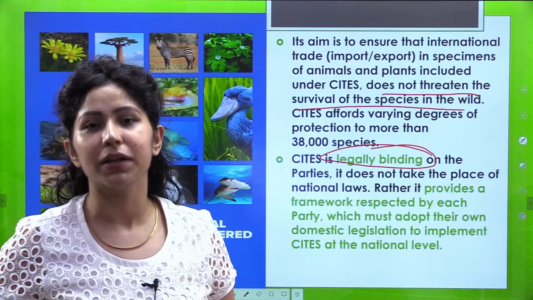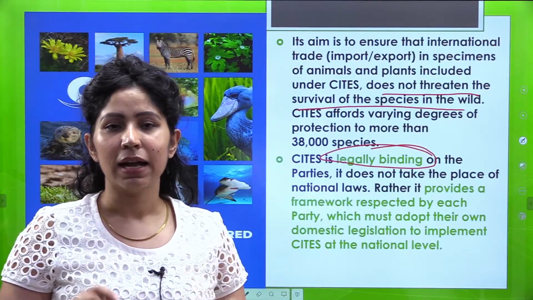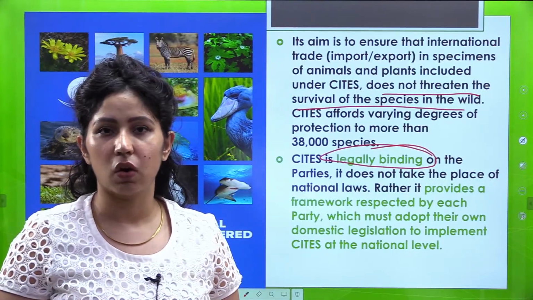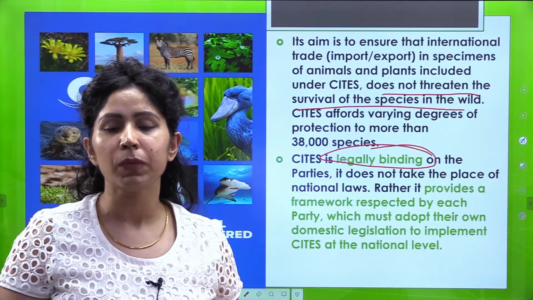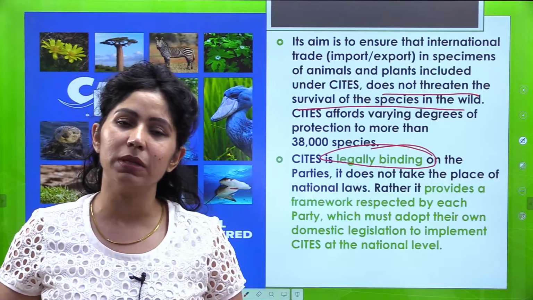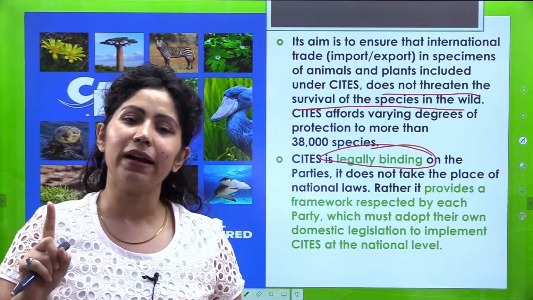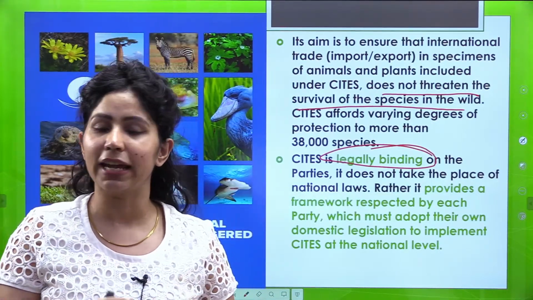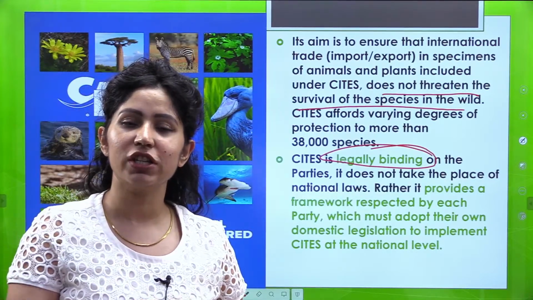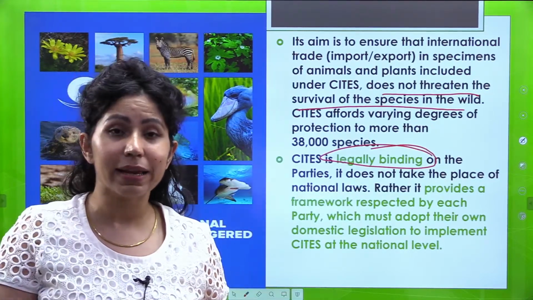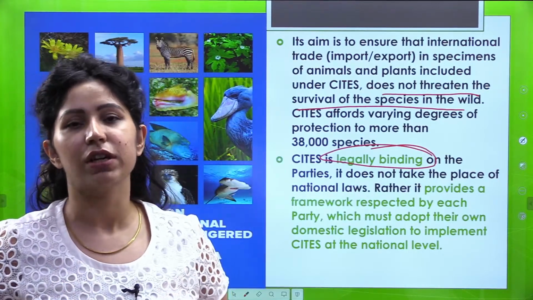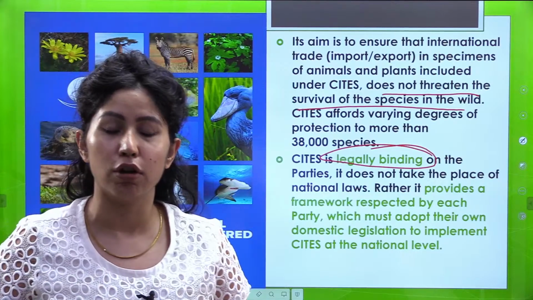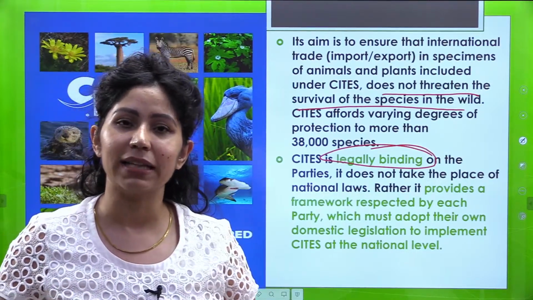But the important part about this convention is कि अगर एक country का अपना कोई national law है, if a country has a national law with regards to trade of wild animals and plants, then that law will prevail. It does not take the place of national law. It just provides a framework. Legally binding hai that you have to comply with the provisions, but it just gives a framework. It is not a kind of law. Law has to be made by the nation itself.